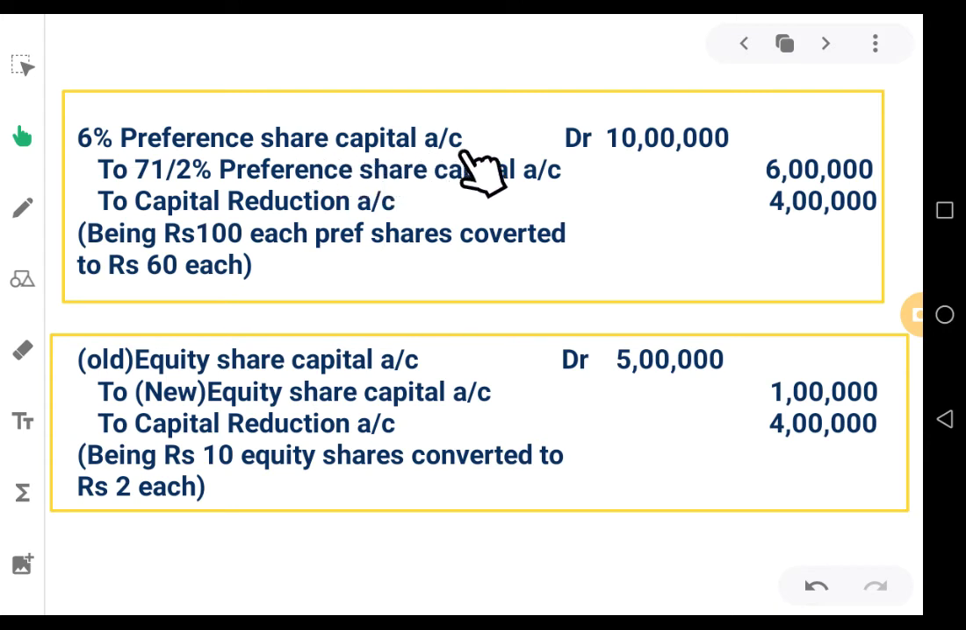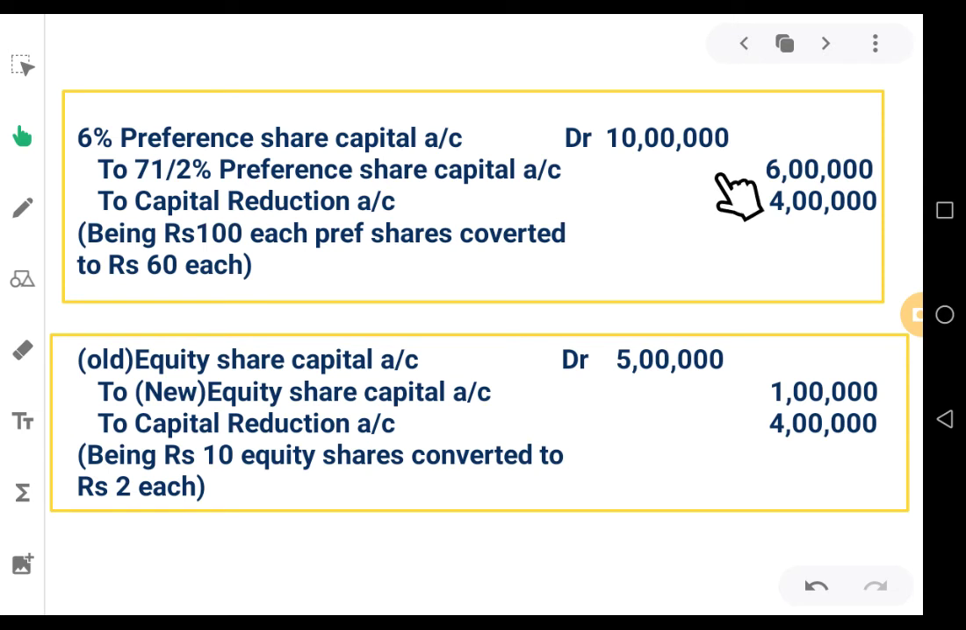6% preference share capital account debit 10 lakhs. This is the original amount, 10,000 shares into 100 rupees each. Originally it was 10 lakhs rupees, so that is debited. Debited in the sense the old preference share capital account is closed and a new preference share capital account will be opened with the new amount of shares. So for closing the old preference share capital account, you should debit 6% preference share capital account 10 lakhs to